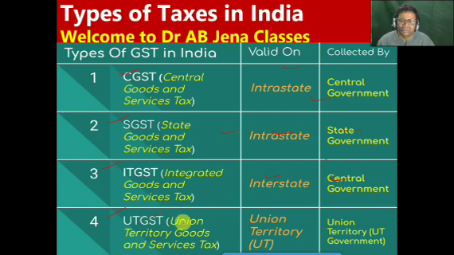Similarly, UTGST is valid on Union Territory in India, and it's charged or collected by the Union Territory government. So friends, now you are clear about the meaning of CGST, SGST, IGST and UTGST. So which government will charge it?